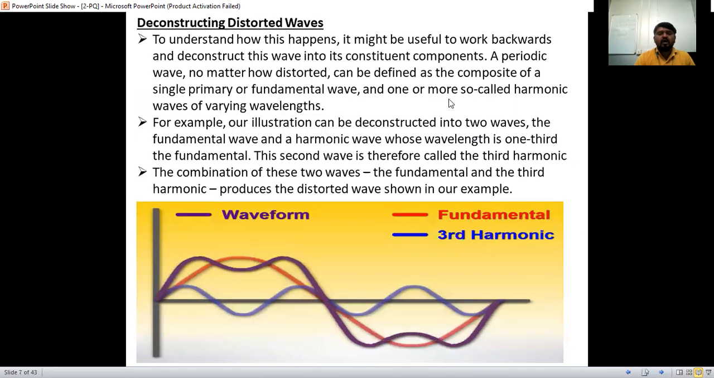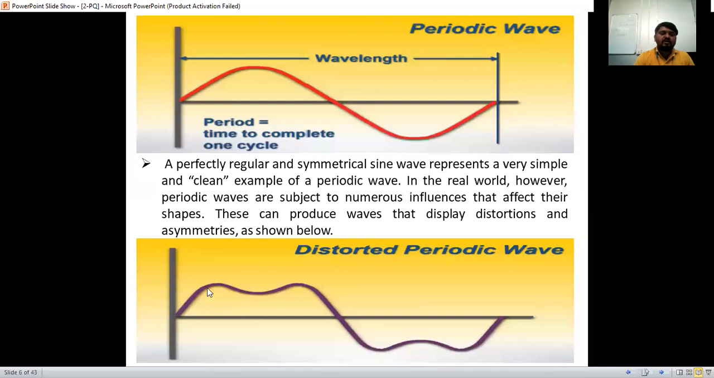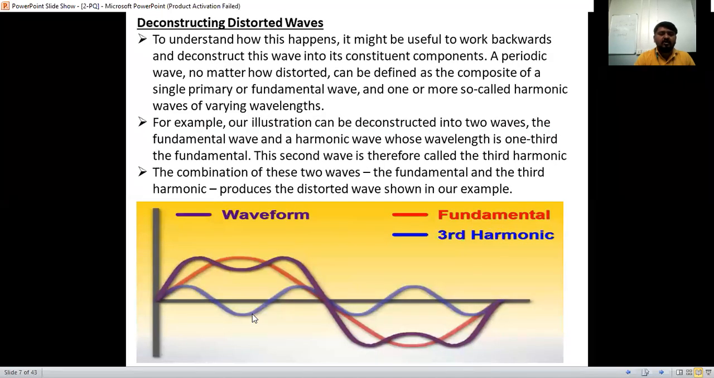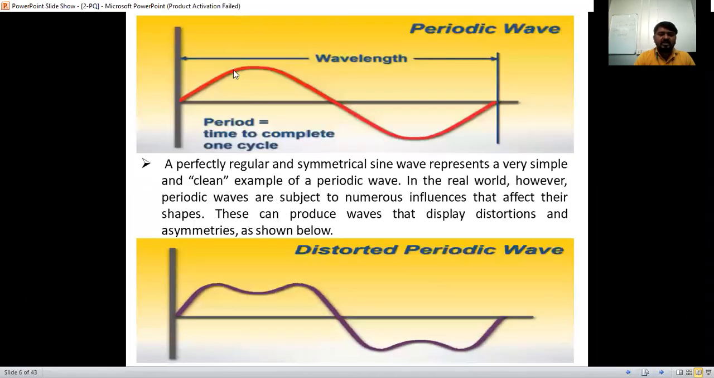Okay, so what are we going to do? These waves are there. How did we get this upside and downside? We have to deconstruct that. Our expectation is that we get this, the periodic wave. But in the real world, what we are getting is a waveform like this, a distorted periodic wave.